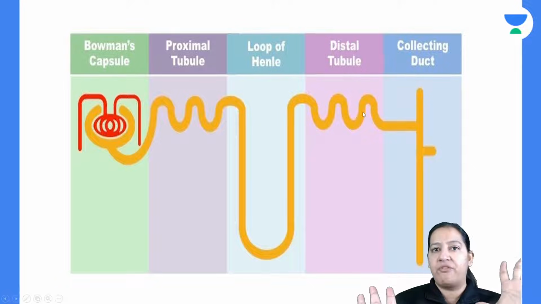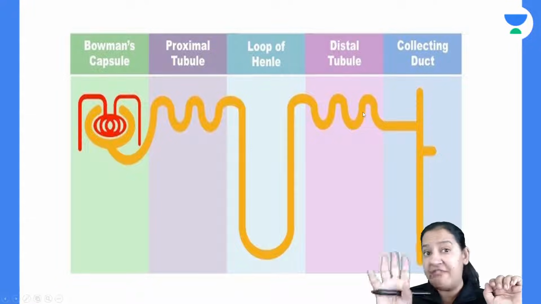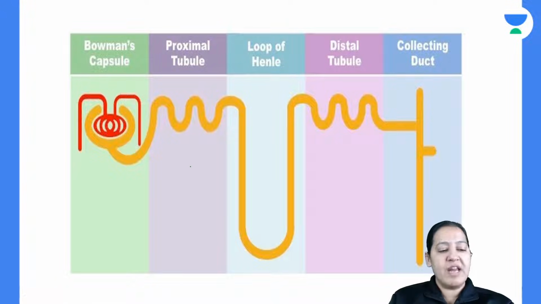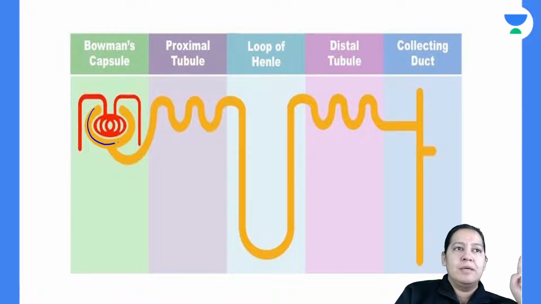So this is the diagram of the nephron. You have to understand the nephron has 5 portions. So what are the 5 portions of the nephron? You can see this is the glomerulus. You can see this is Bowman's capsule and glomerulus.